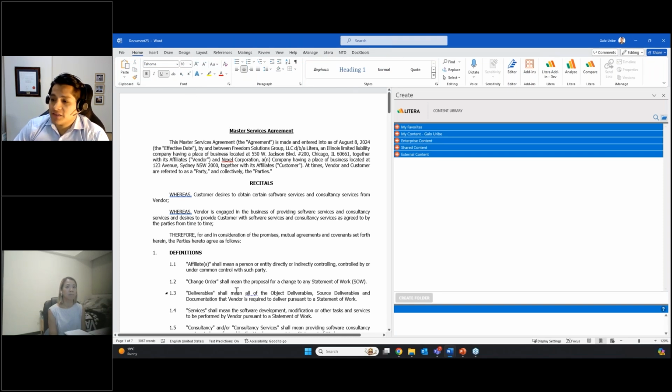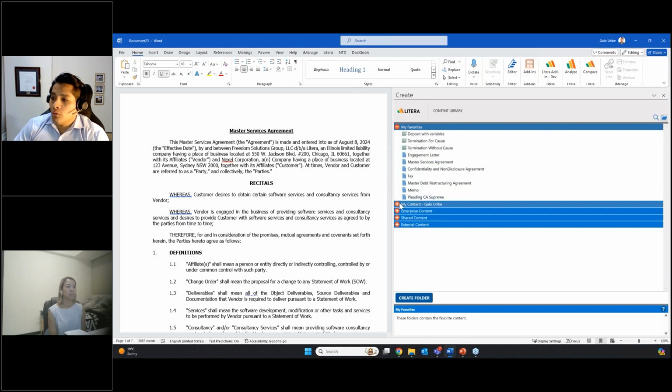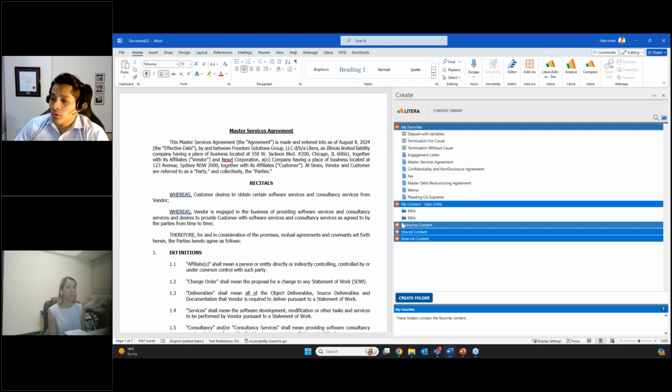So I have my MSA, which already has all of the information that I entered on the template, but here I also have my content library with all of the content clauses that I use whenever I am drafting documents.